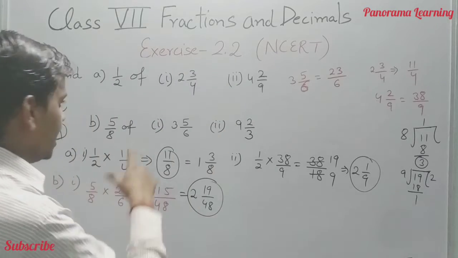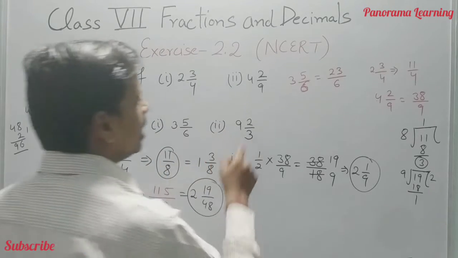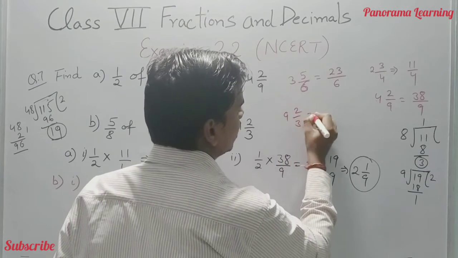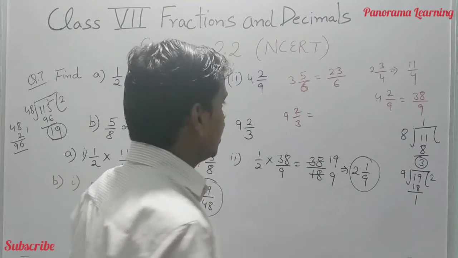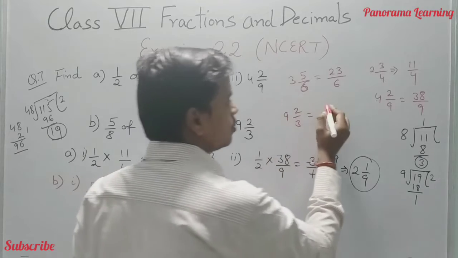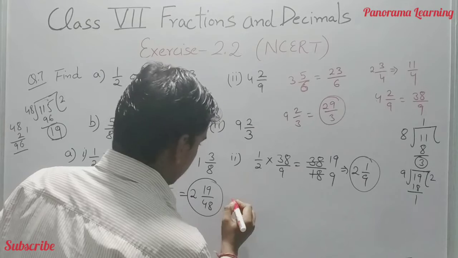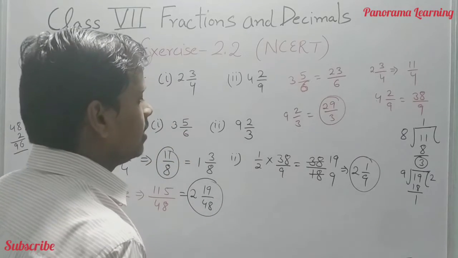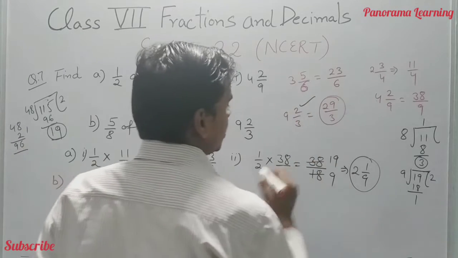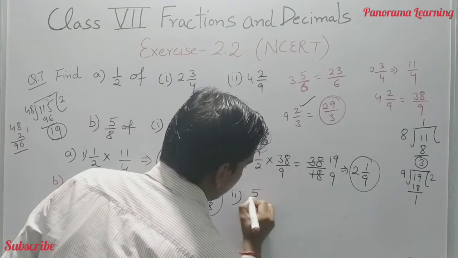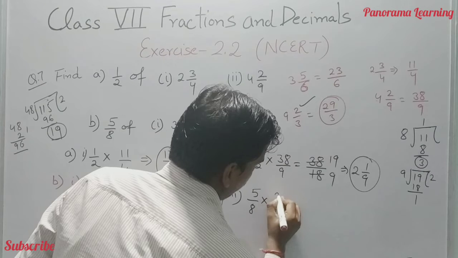Let's move to the second part of this, 5 by 8 of 9 2 by 3. We have to first convert 9 2 by 3 into the improper fraction. 9 3 is 27 plus 2, 29. 29 by 3 is the improper fraction of this mixed fraction. Let's move to 5 by 8 into 29 by 3.